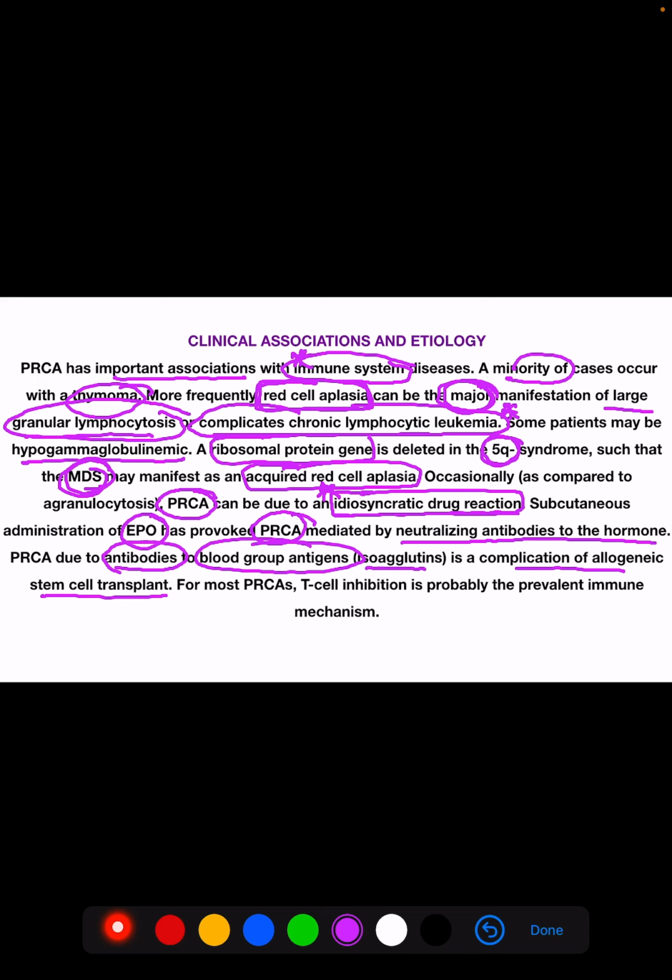So pure red cell aplasia also occurs due to antibodies to the blood group antigens. This is a complication of allogeneic stem cell transplant. Pure red cell aplasia can also occur due to antibodies to erythropoietin. And for most pure red cell aplasias, T cell inhibition is probably the prevalent immune mechanism.